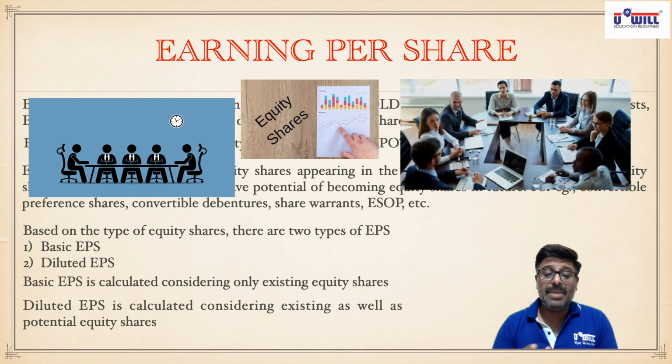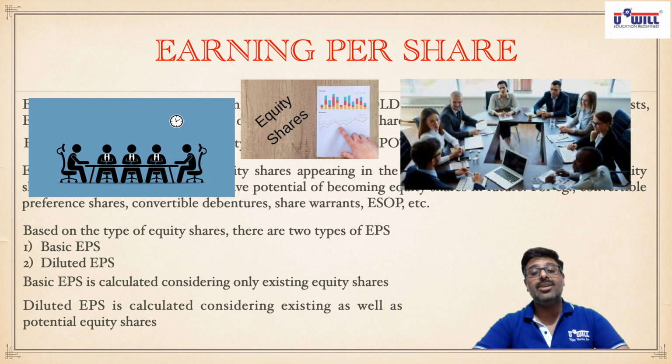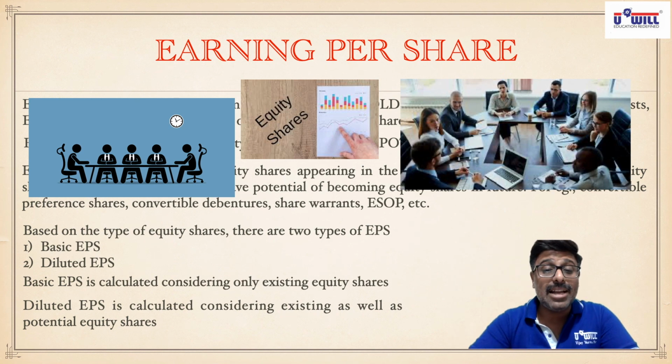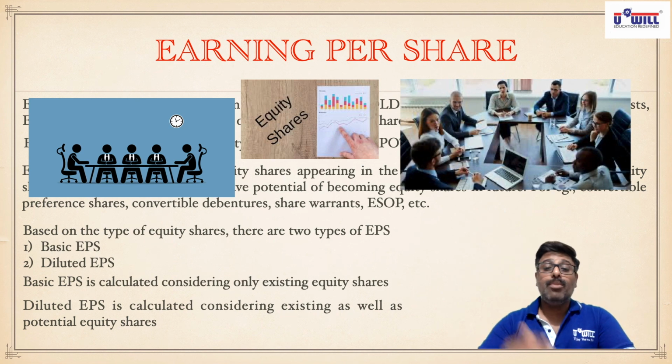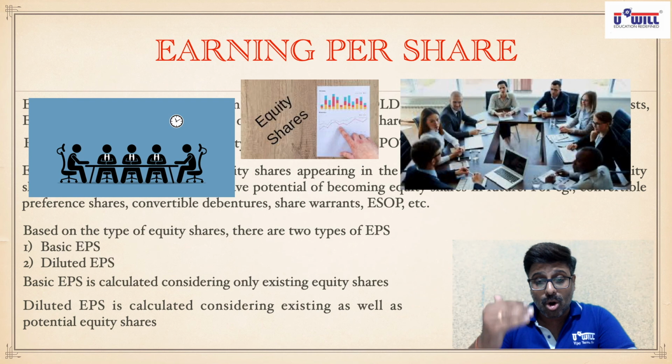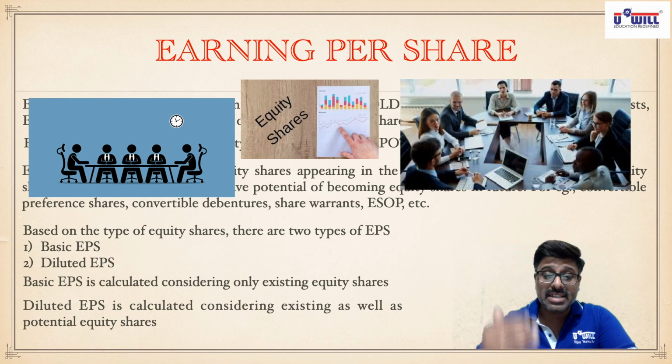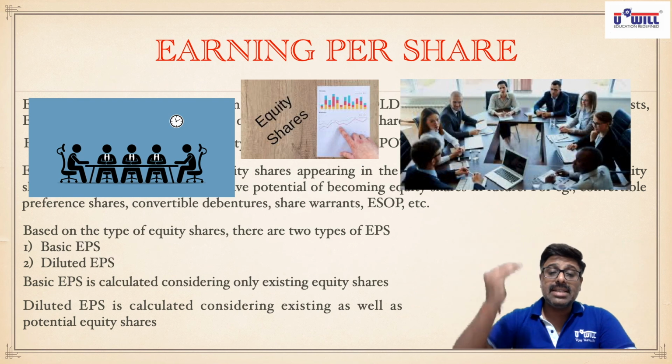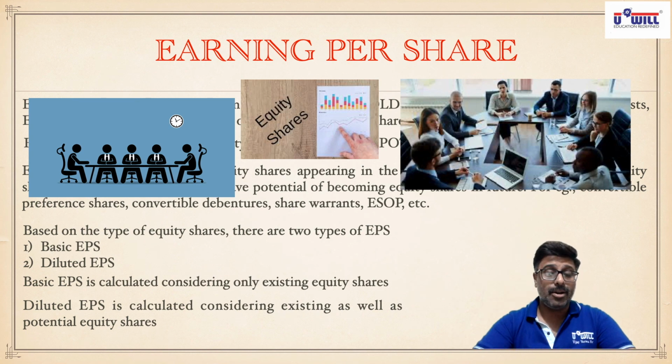So diluted EPS is the EPS calculated considering existing as well as potential equity shares. And why is the name given diluted? Because when potential equity shares get converted into equity shares, the existing shareholders' earning per share will go down. In fact, overall earning per share itself will go down. Since it goes down, it is called diluted EPS. This is a basic funda.